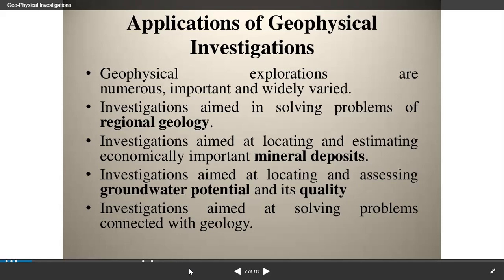NDT means non-destructive testing, and infrastructure, highways and bridges, dam safety, urban utility mapping, underground storage tank location, geologic studies, mineral exploration, oil and gas exploration, groundwater exploration and contaminant mapping, geohazards, earthquake mitigation and collapse structures mapping, archaeology and forensics, that is illegal burials, so-called brownfield and landfill investigations, unexploded ordnance (UXO) detection and characterization.